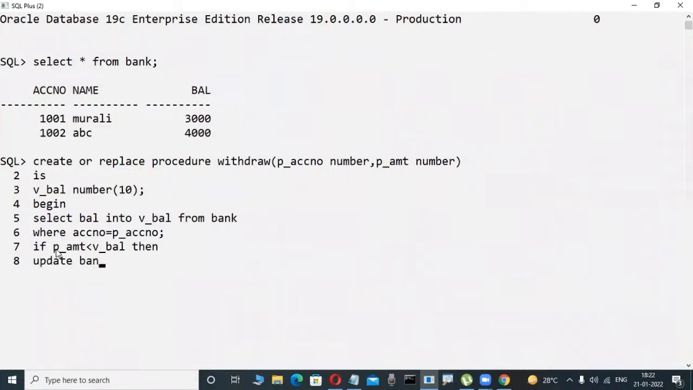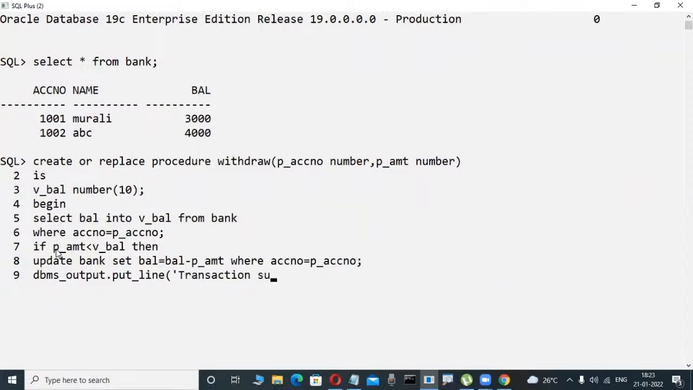Update table name set balance is equal to balance minus p_amount where something. Now some coding is there. Here I am writing some message, like in Java or .NET. Some message I try to display: your transaction is successful.